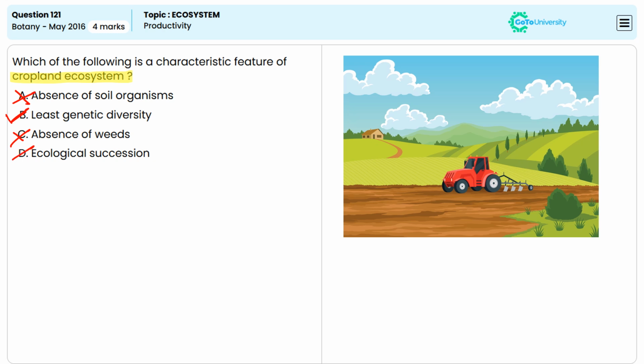Option D, ecological succession. So in cropland, ecological succession is often interrupted due to regular plowing and planting. So succession is not a typical characteristic of cropland ecosystem. So option D is incorrect. The answer is option B.